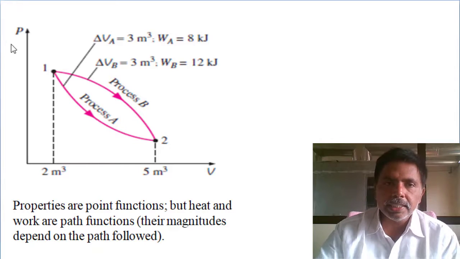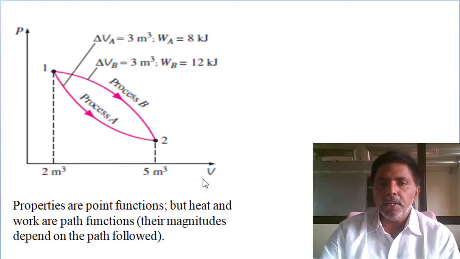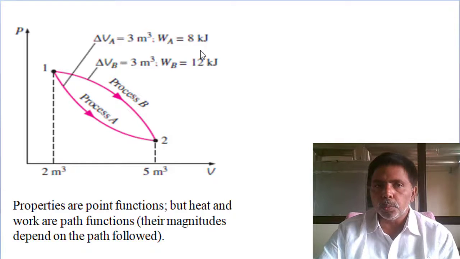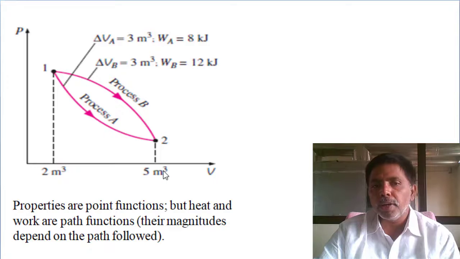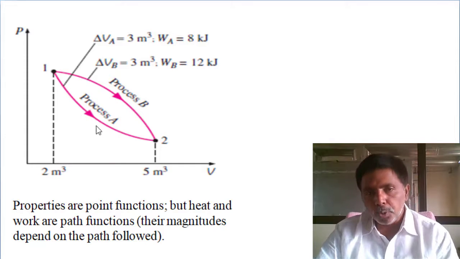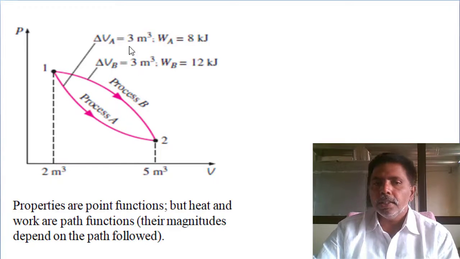As you can see in the example, the area under the PV diagram gives the work output. If I am moving in process A or process B, the change in volume is not changing. Initially it is 2 meter cube, finally it is 5 meter cube. If I move by process A or process B, the change in volume is 5 minus 2, 3 meter cube only.